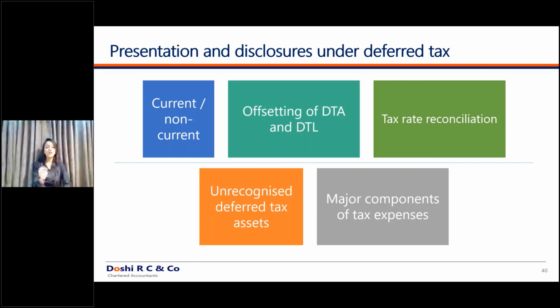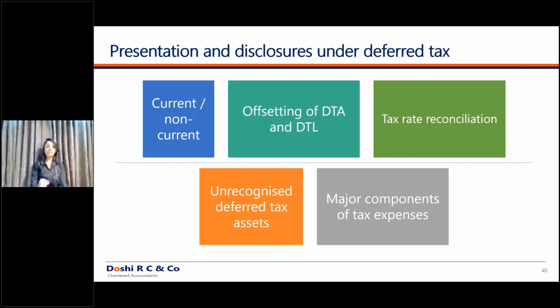So you have to reconcile it to the penny. You cannot say that the rest is other items, I cannot identify what the difference is. If there are other items in your tax rate reconciliation, that means you have made a certain mistake in the computation of current tax or in the computation of deferred tax. Your tax rate reconciliation should tally to the penny.